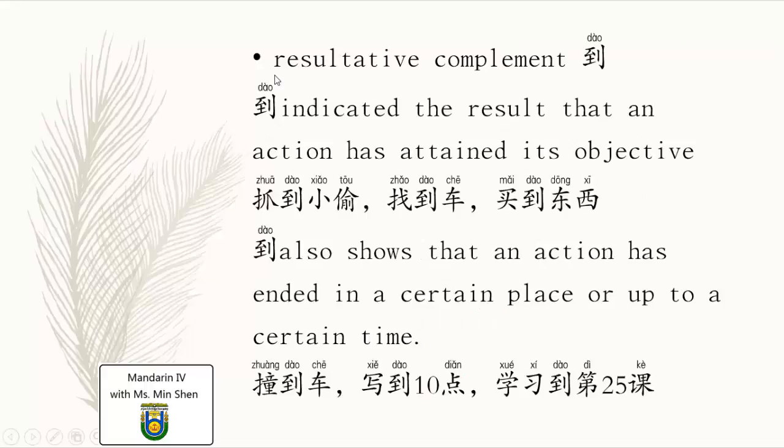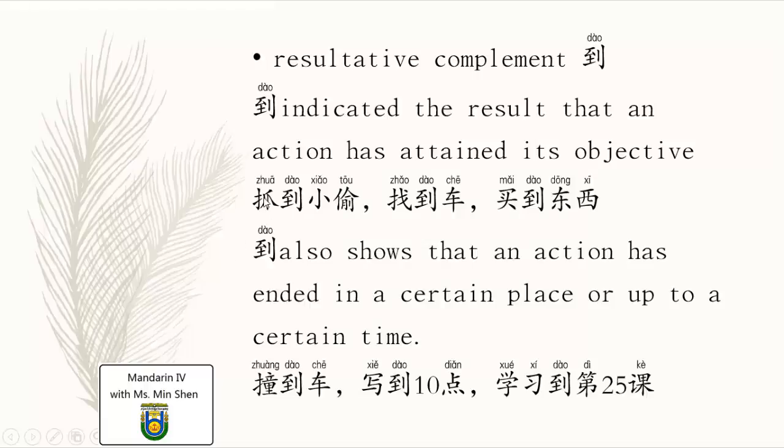Next one, in this text, we also mention a lot of sentences with the resultative complement, meaning the complement of 到 somehow indicates the result. So 到 in the sentence, when we use it after a verb as the complement, it indicates the result that an action has attained or has achieved its objective. So what do I mean?